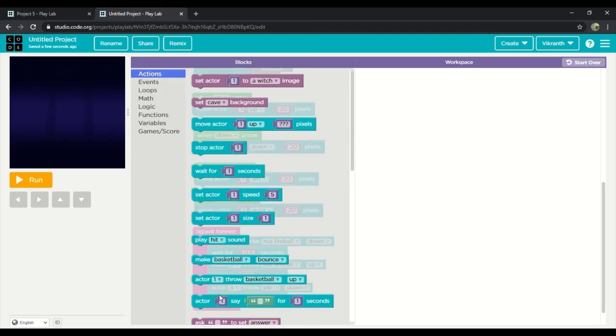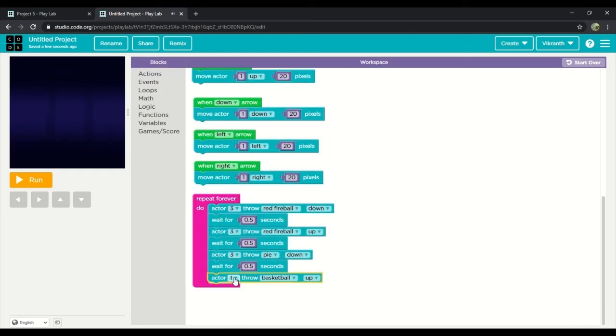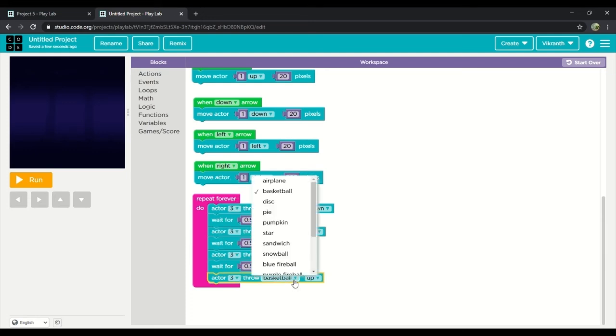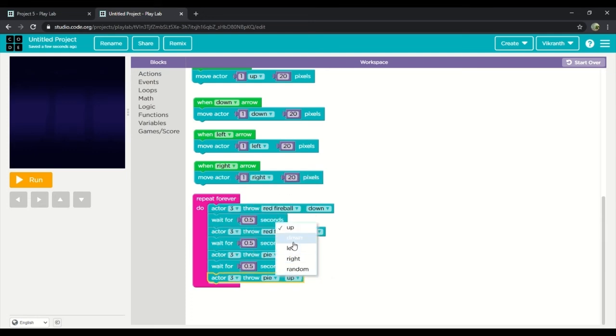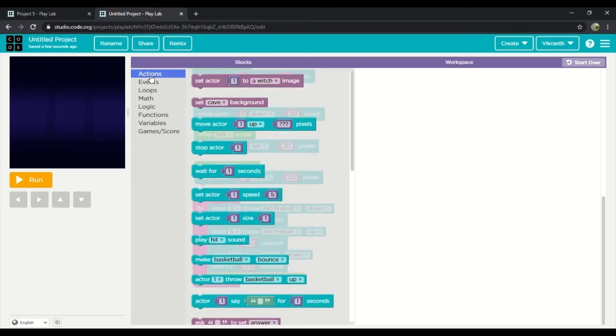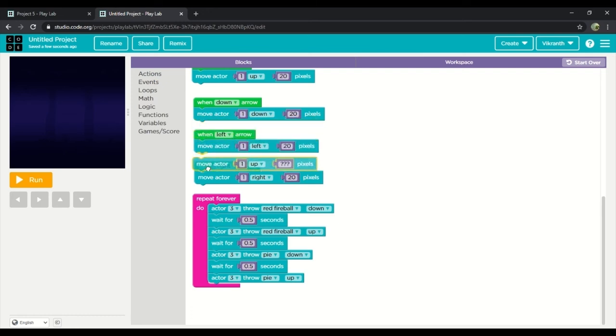And then we'll drag actor throw. And we'll change it into 3 and pie. Not down, we'll put it up. And then we'll drag move actor. We'll change it into 3 from 1. We'll pull back the pixels.